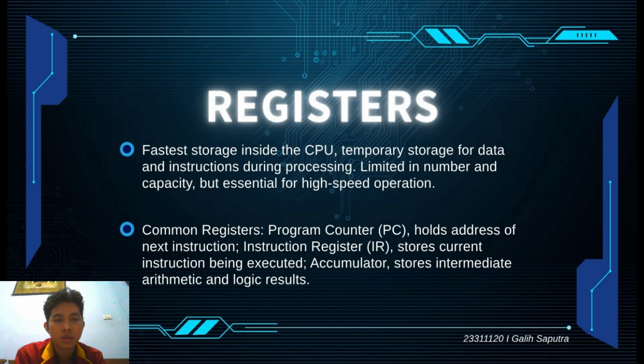The program counter stores the address of the next instruction to be executed. The instruction register stores the current instruction being processed. Meanwhile, the accumulator stores immediate calculation results. Because registers operate at very high speed, they help improve overall processor performance.